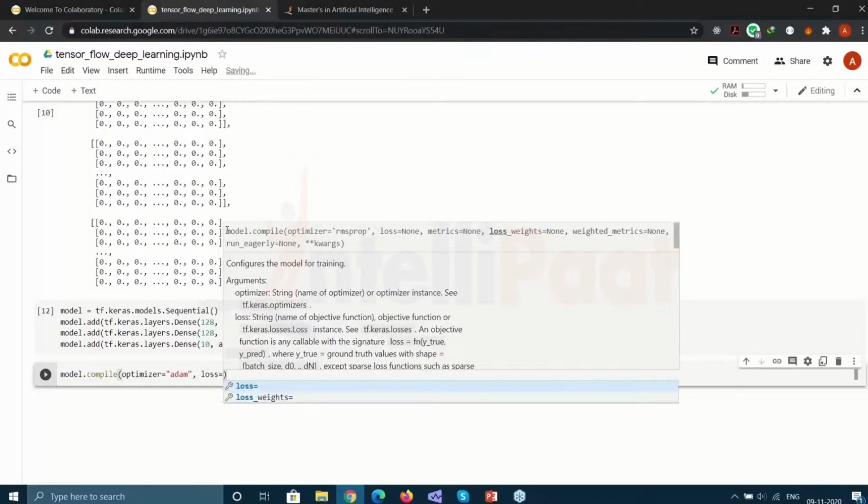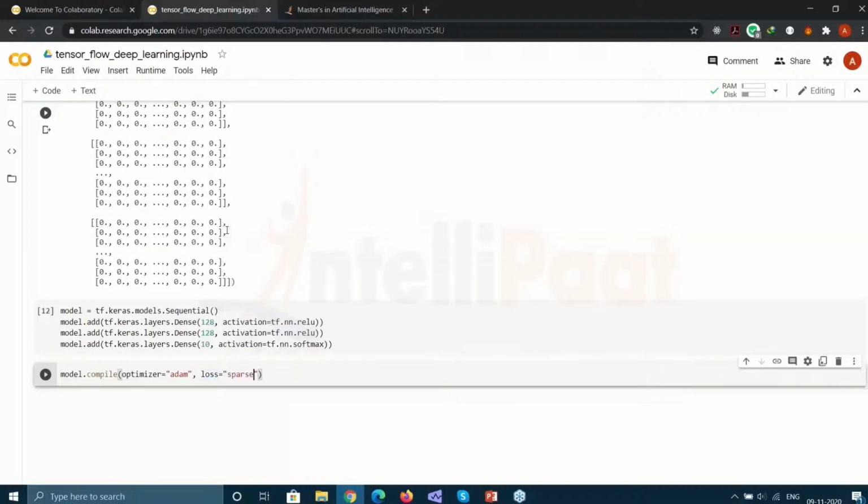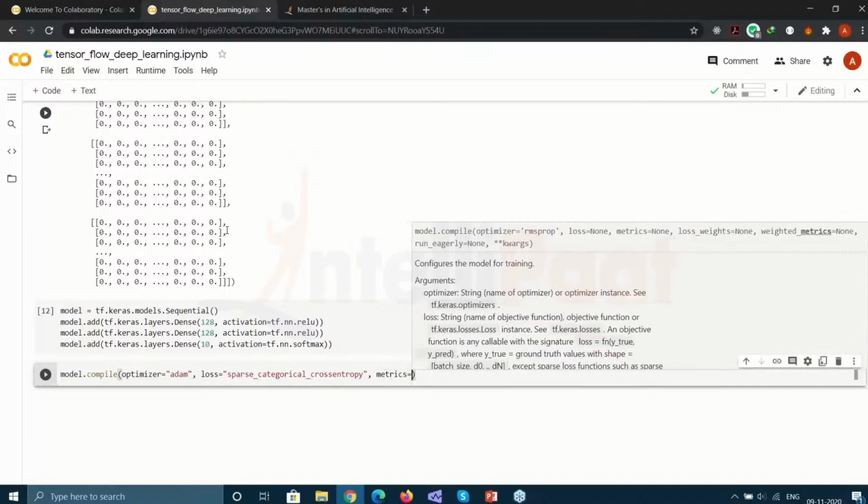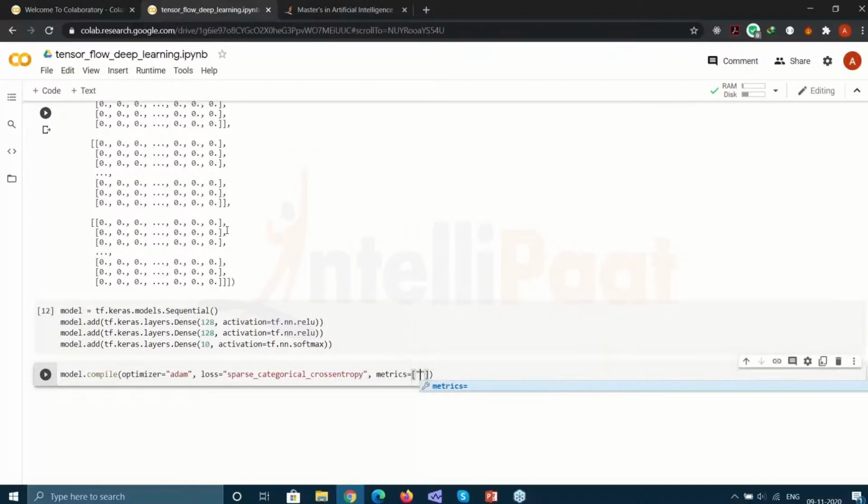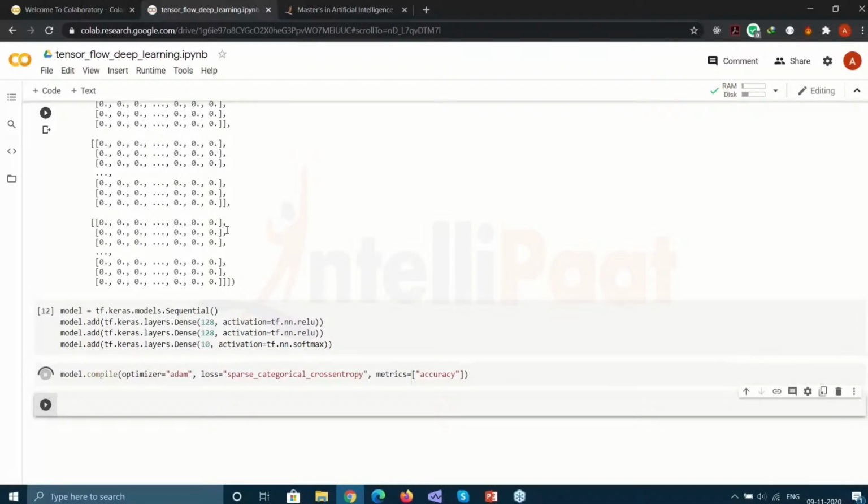Loss basically means how the loss is going to be calculated, or the difference between the prediction and the output. So sparse categorical cross entropy is the one. Sparse, categorical, and cross entropy. And finally we have to pass in the metrics, which basically means how you want to calculate the functioning of your model. We'll use accuracy as the metric. If I run this, this should run as well.